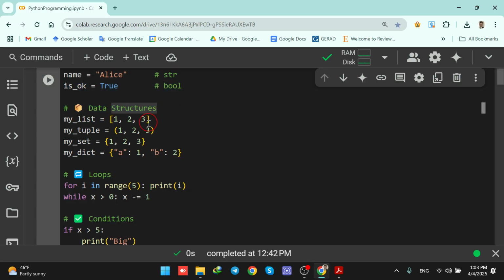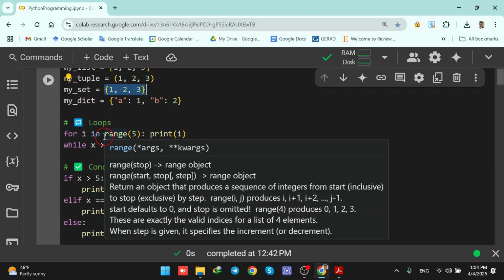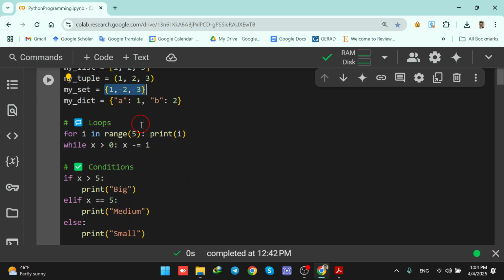Lists are flexible, tuples are fixed, sets remove duplicates, and dictionaries store mappings. Here we see that for lists we need square brackets. For tuples we have parentheses. For sets we have braces. For dictionaries we also have braces, but with key value pairs, which we don't have in sets. We use for loops for performing certain repetitive tasks, and while loops are used until a certain condition is met.